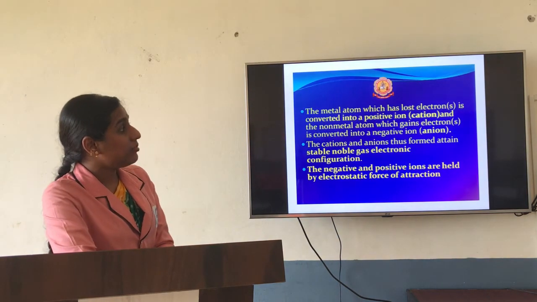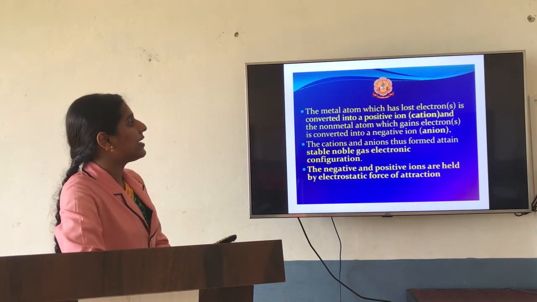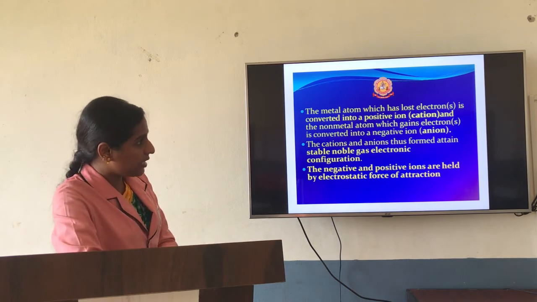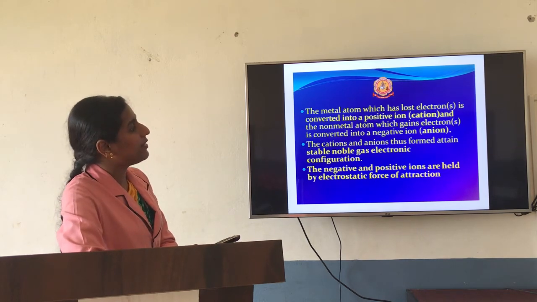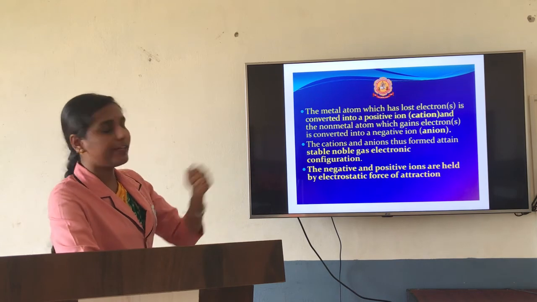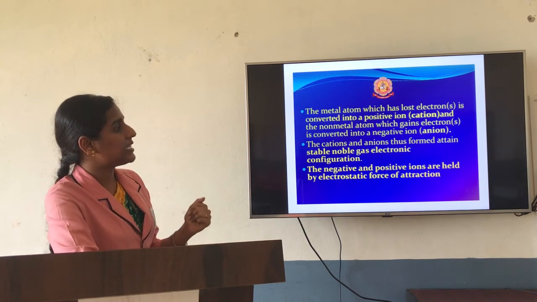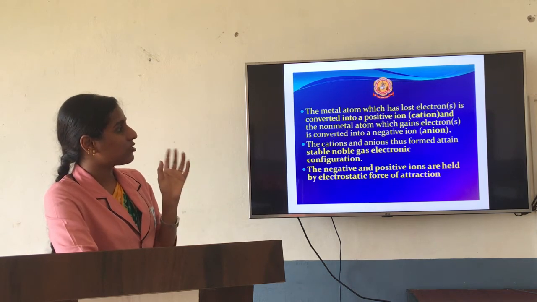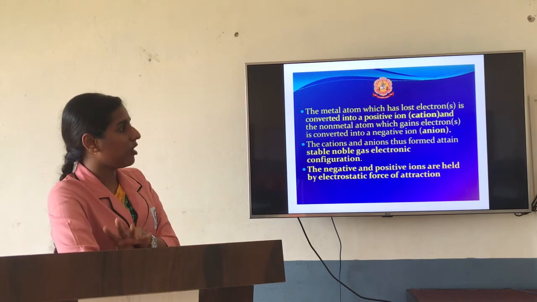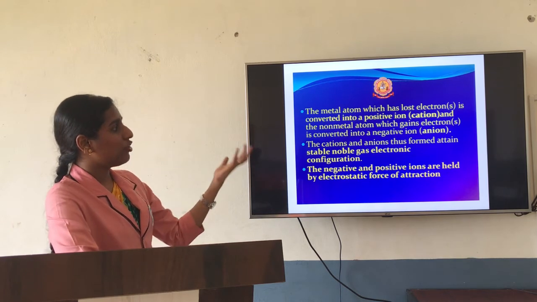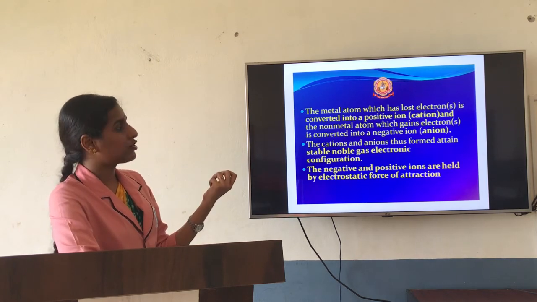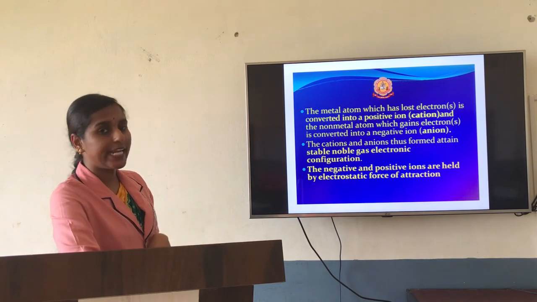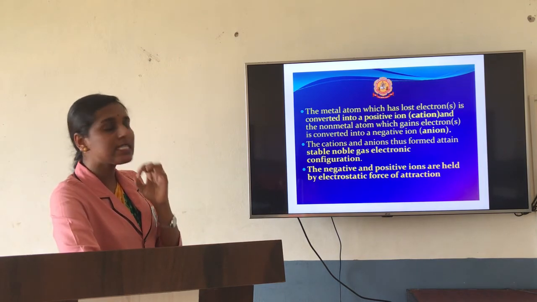The metal atom which has lost an electron is converted into a positive ion, and a non-metal which gains an electron is converted into a negative ion, which is considered an anion. The positive ion we are going to call a cation. That is possible with your metal, because it loses electrons. When you go with the non-metal, it takes electrons. By that, a negative ion forms, which is called an anion.